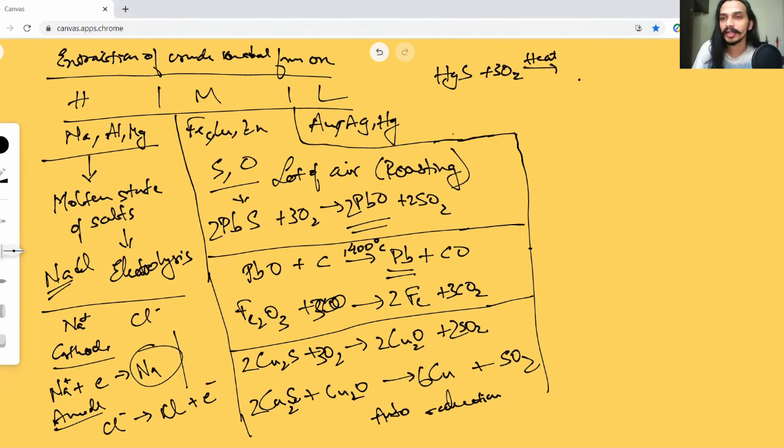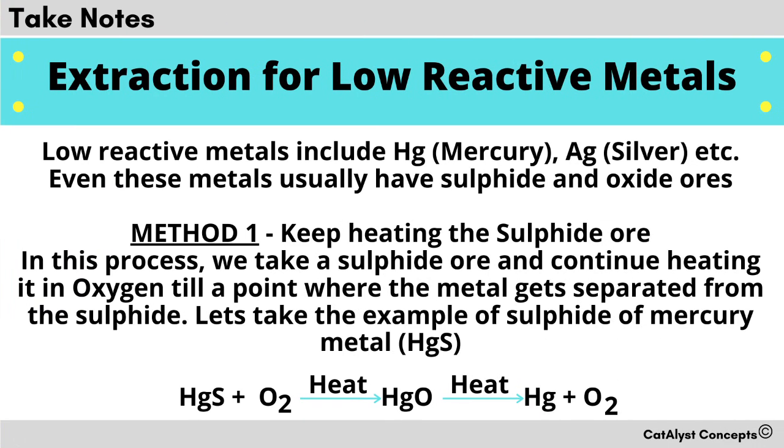When I do this, it will automatically get oxidized into mercury oxide, right? So if I have 2Hg, I have 2Hg. Now again, if I follow the same heating process, I'll simply get rid of this oxygen also. The oxygen also, when it takes a little more heat, is going to leave as oxygen gas, right? So this is one very simple process.